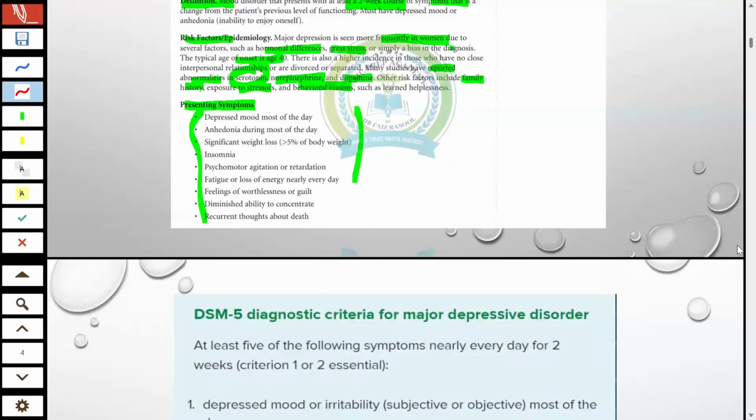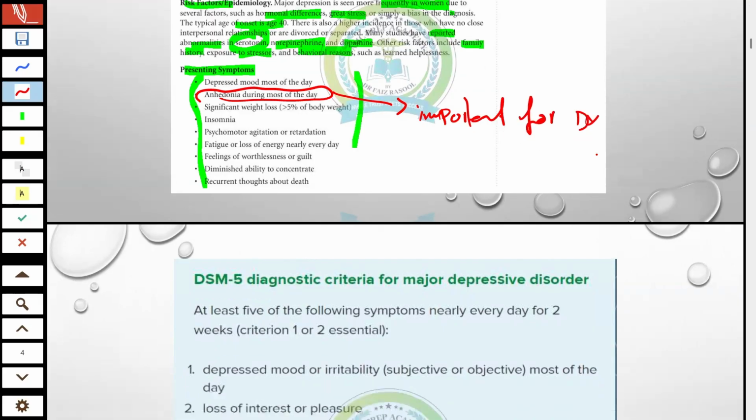Okay, so move to next. The important thing to diagnose depression is anhedonia, and important to rule out is suicidal ideation. So doctor, remember this. In history, you will ask about ideation, and to make the diagnosis, anhedonia or depressed mood must be present. Either one is present, and this should be present along with at least 5 symptoms out of 9 symptoms.